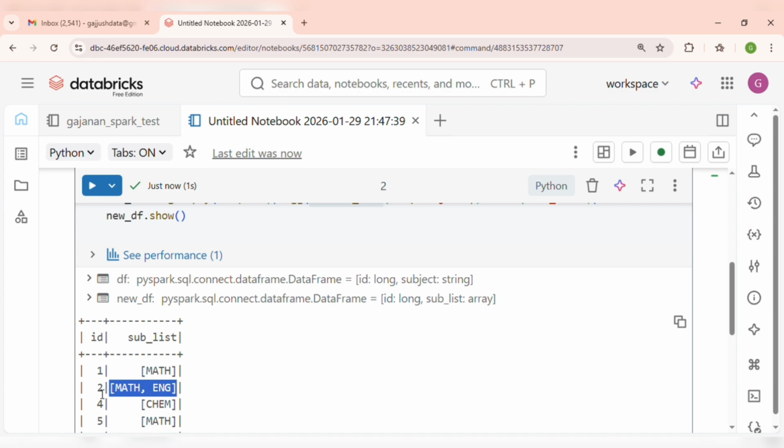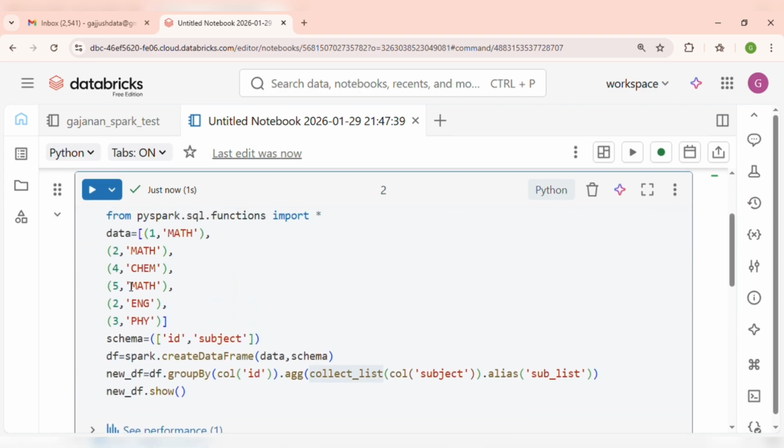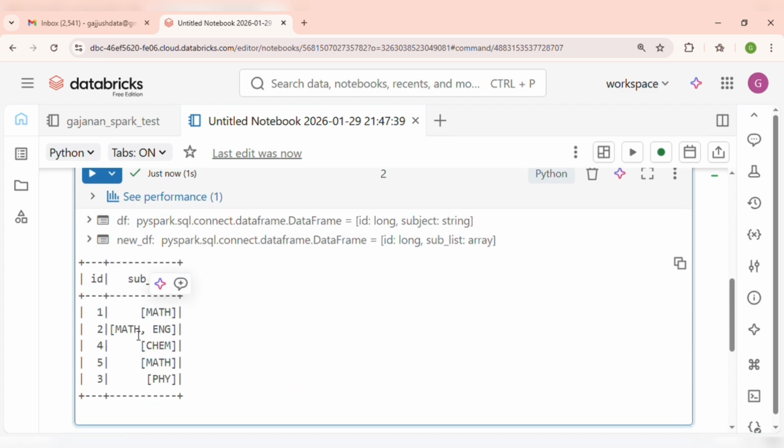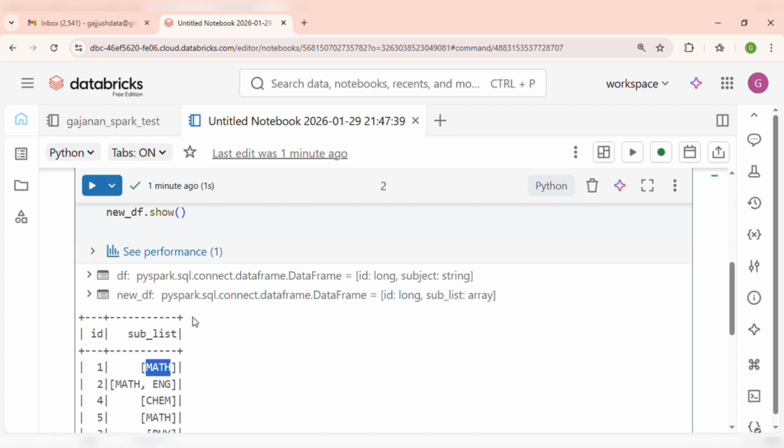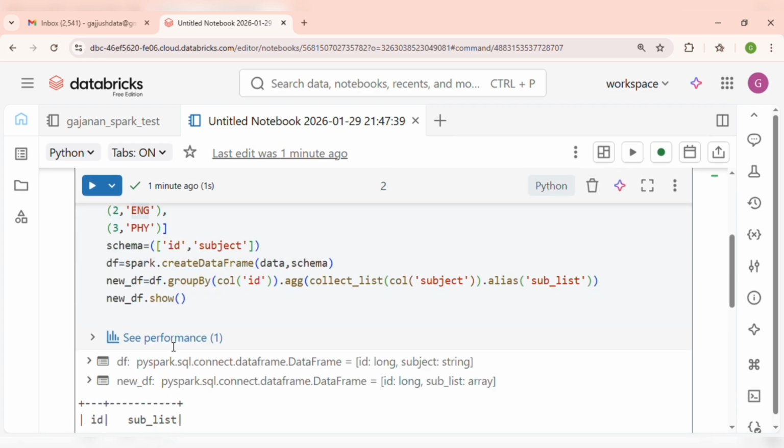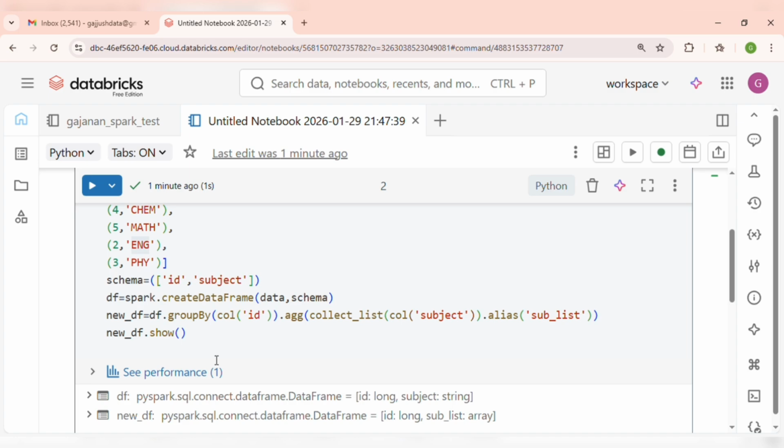Why is this? Because we have taken the group by as id, and ID2 is teaching two subjects, one is math and the second is English. That's why it has taken both subjects here. We want to avoid this kind of teacher who teaches two subjects, and we want to fetch the data of those who teach only the math subject. So how can we do this? We have to implement the filter now. Just look at how I am implementing the filter here.